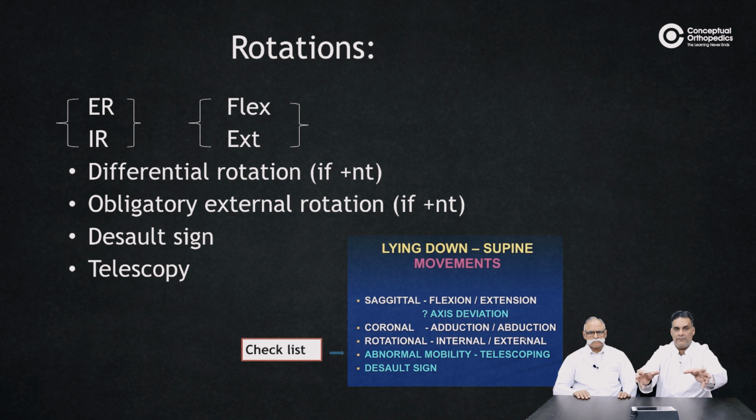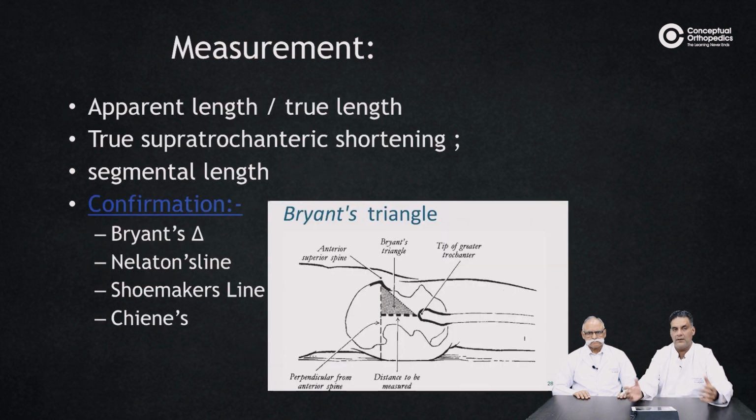Normally, when you rotate the limb and you see the trochanter rotation, because the trochanter, the neck of femur and the head work as a unit, they have a long arc of circle of the trochanteric movement. But if there's a non-union at the neck femur, the trochanter will have a short arc of circle. This is the Dassault sign. And yes, your examination of non-union neck femur will never be complete till you see the excursion, the telescopy test. So talk about the flexion, extension, axis deviation, abduction, adduction, internal rotation, external rotation, abnormal mobility, that is telescopy, and the Dassault sign.